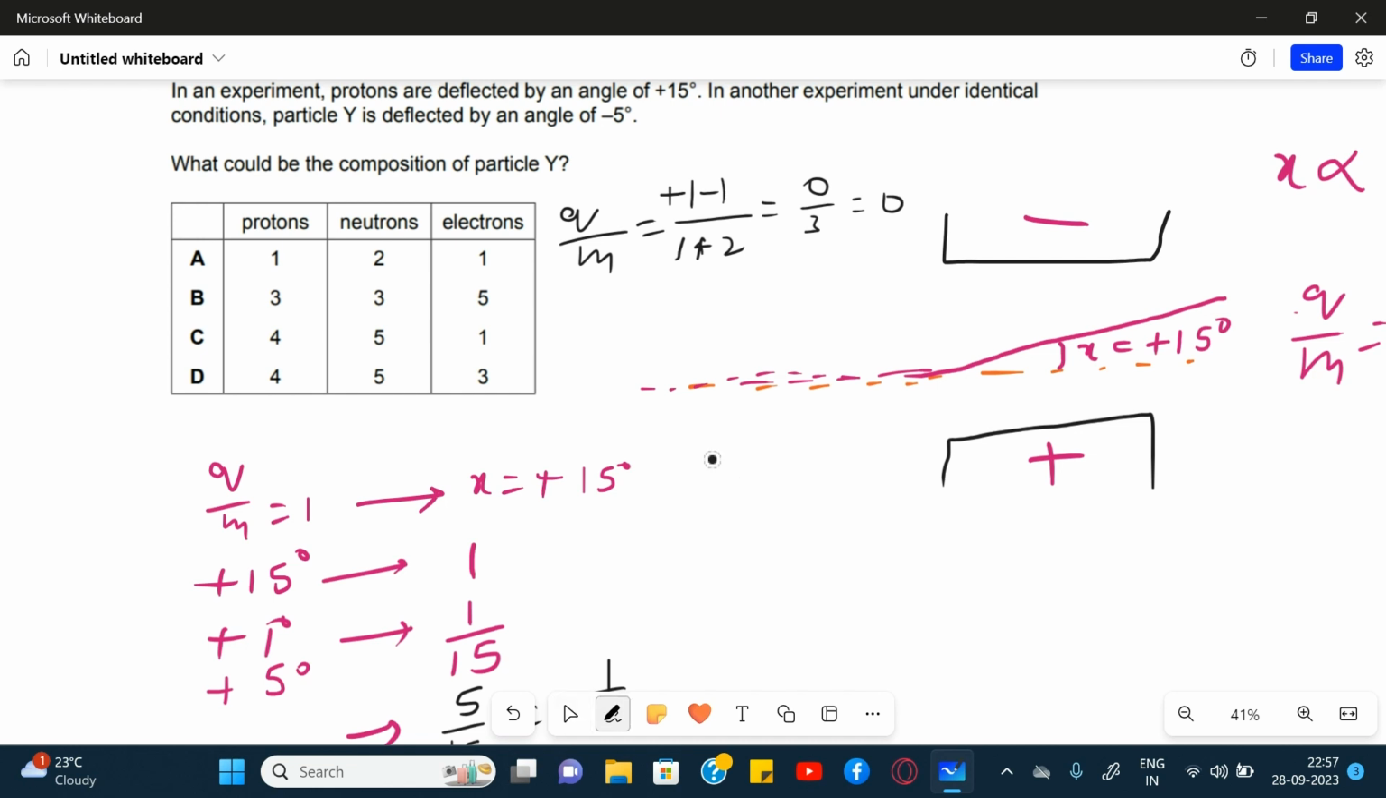So the first one cannot be the answer. Let's look at the second one. Q upon M for this one: charge is +3 for protons, for electrons there is -5, and for mass, protons 3 and neutrons 3. +3 -5 is -2 over 6, which is equal to -1/3. So this is the correct option. B is the correct option.